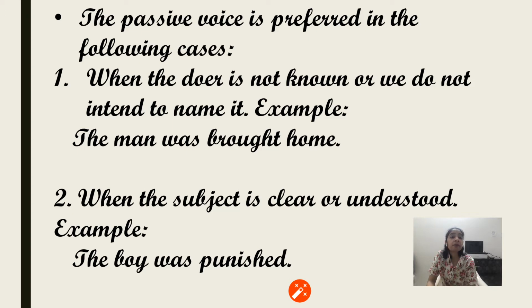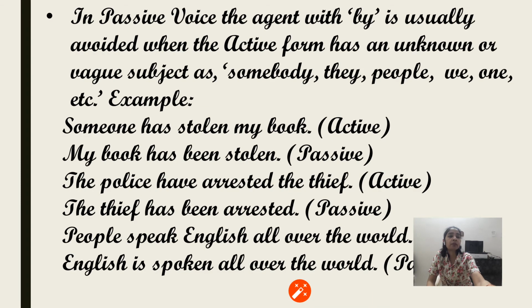Example, the boy was punished. Now who will punish the boy? The teacher will punish the boy. So the boy was punished, so it is clear that he was punished by the teacher. That is why the subject is not mentioned, it is always used in the passive. So these types of sentences are generally used in passive.